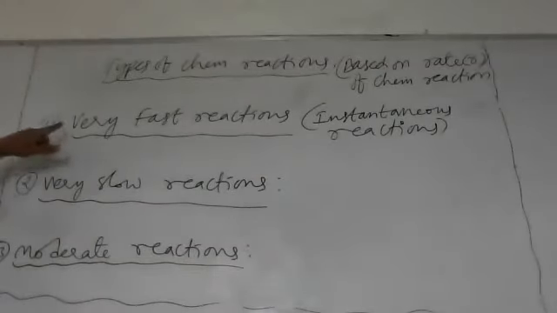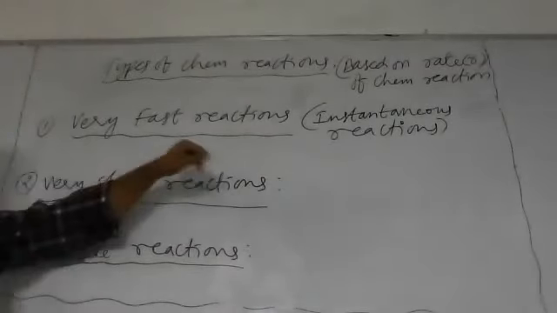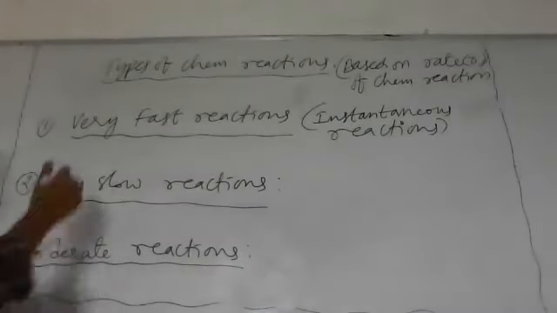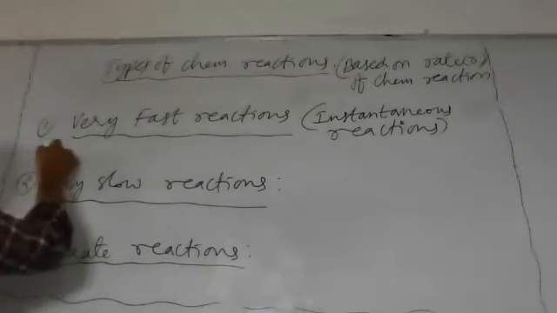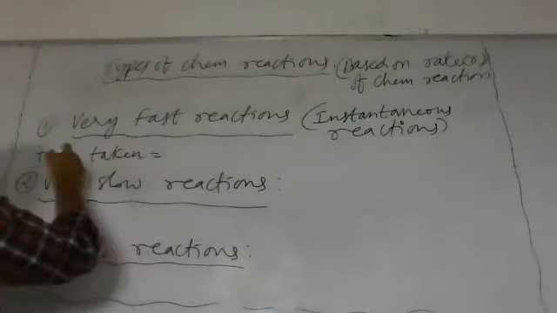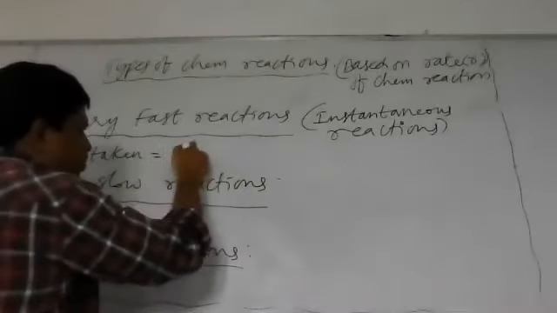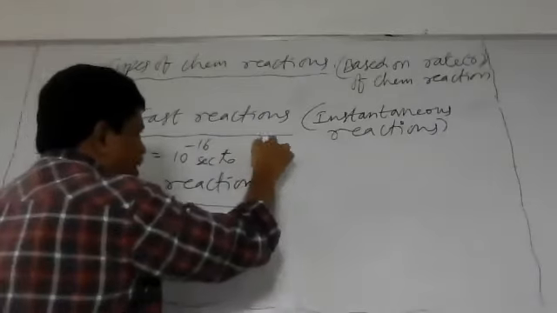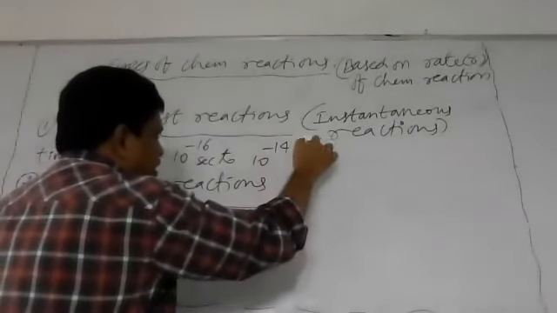Now try to understand here. Very fast reactions complete in 10 power minus 16 to 10 power minus 14 seconds. Very little time.